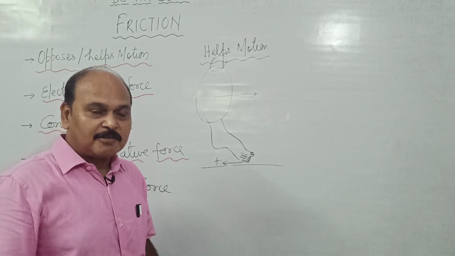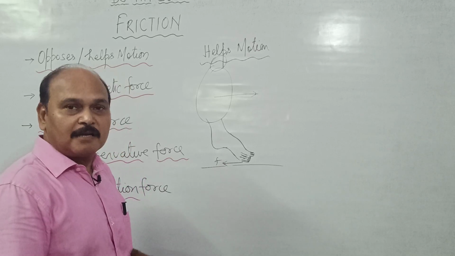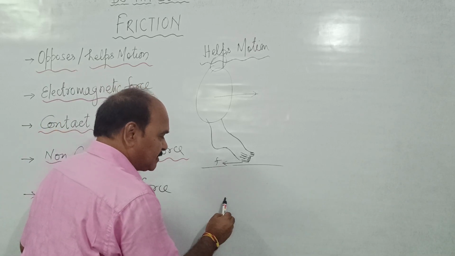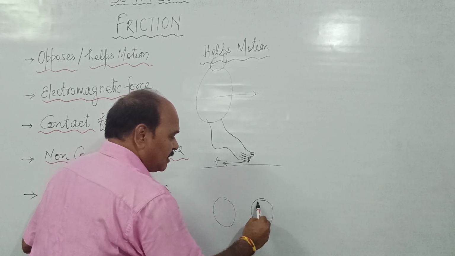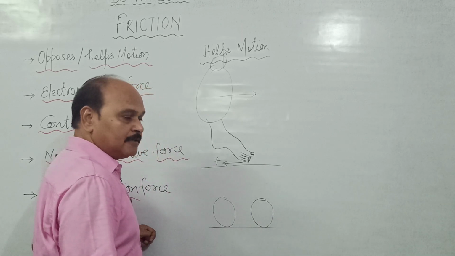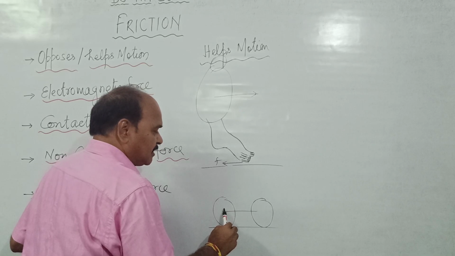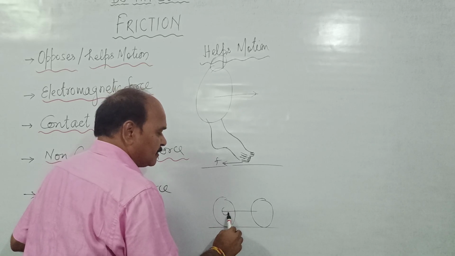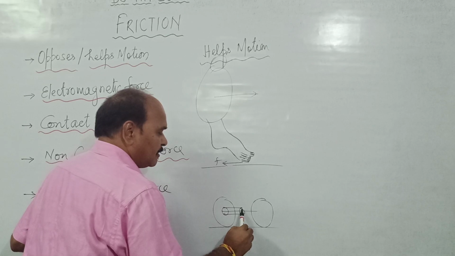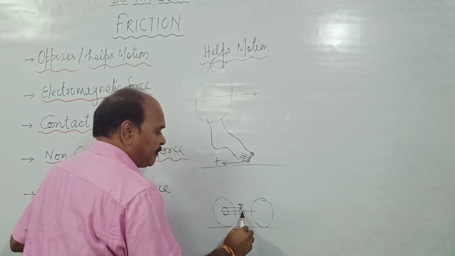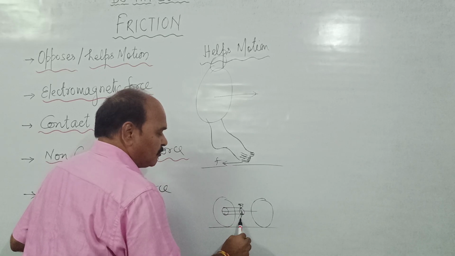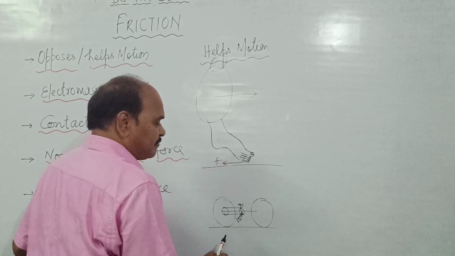Same is the case in case of, say, bicycle. There are two wheels of the bicycle. One is the rear wheel and the other is what? The front wheel. This rear wheel is connected with the paddle, and we call this as what? The paddling wheel. We call this as paddling wheel.